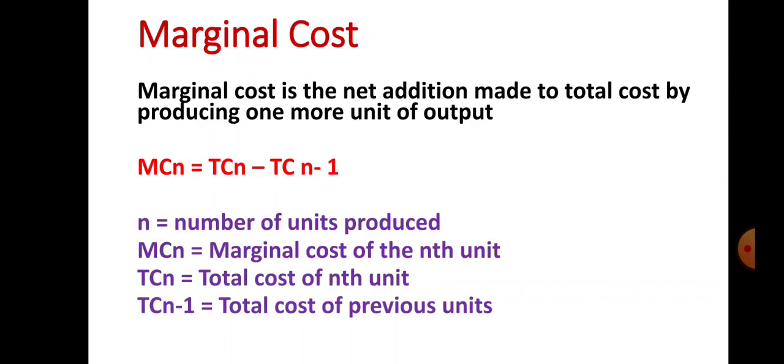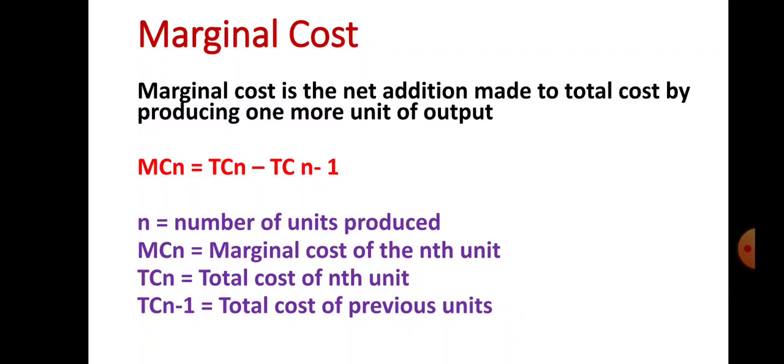Now let us see the next concept, a type of cost, that is marginal cost. Okay, what is marginal cost? Marginal cost is the net addition made to the total cost by producing one more unit of output, or in other words, you can say like this: marginal cost is the net addition made to the total cost by producing an extra unit of output. That is marginal cost.